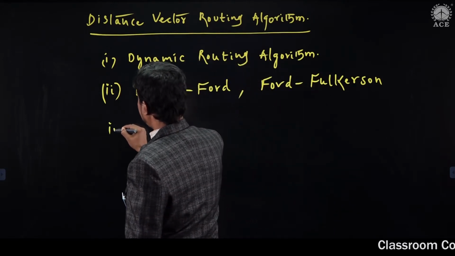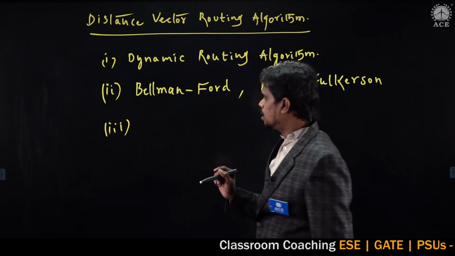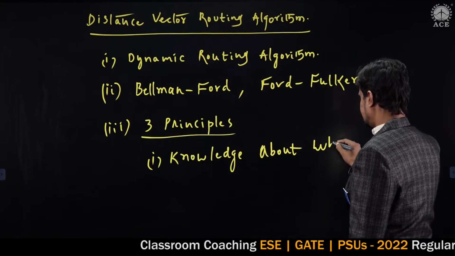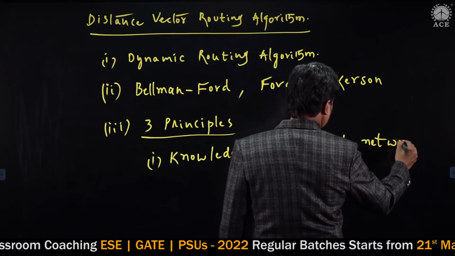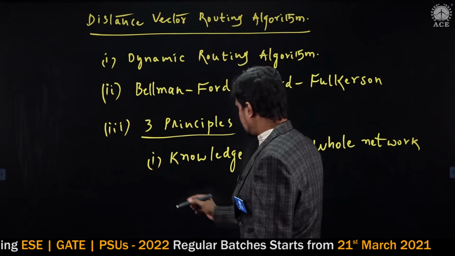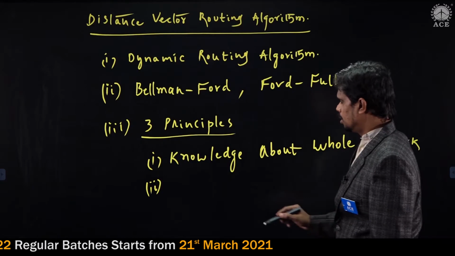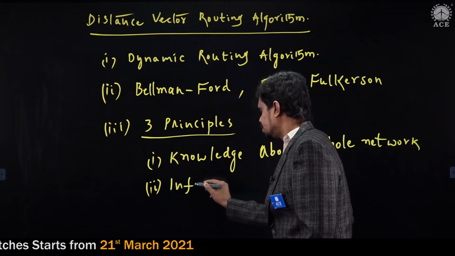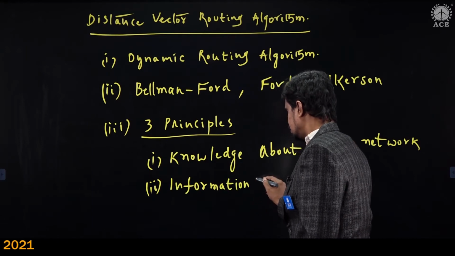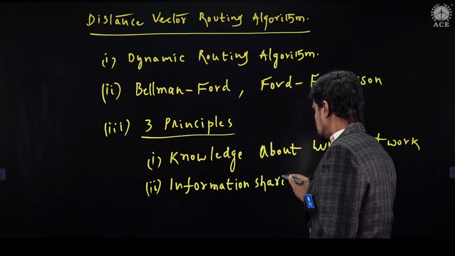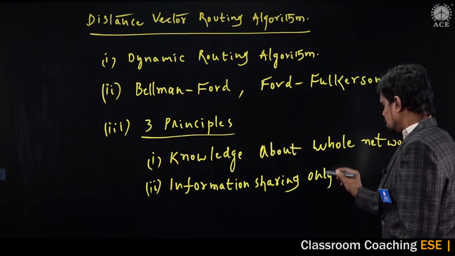Then coming to the third point, distance vector routing algorithm about the whole network. And the second principle is information sharing only to the neighbor routers.